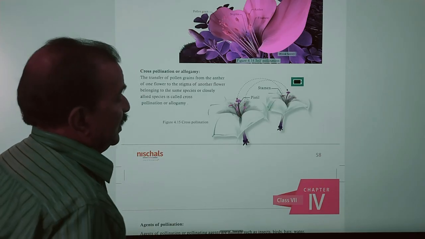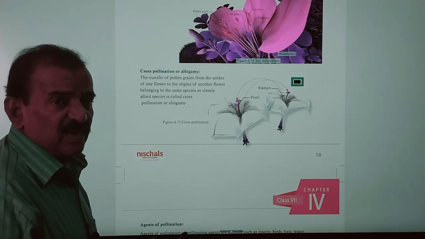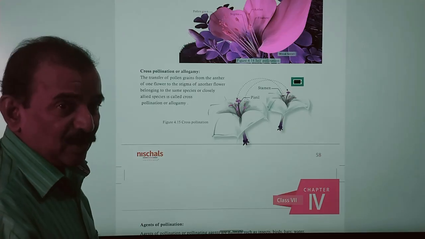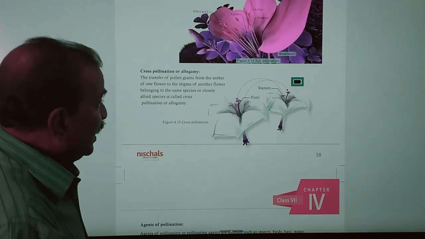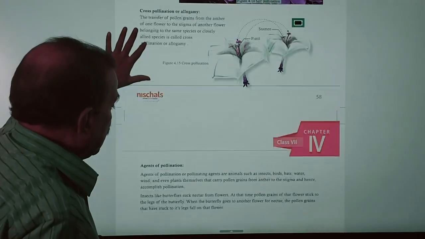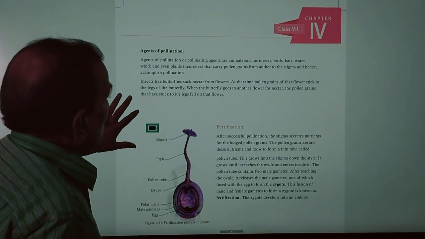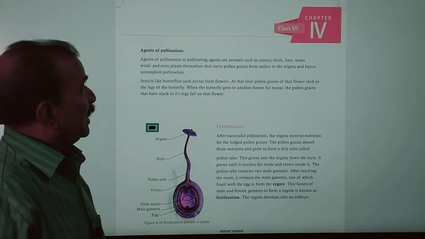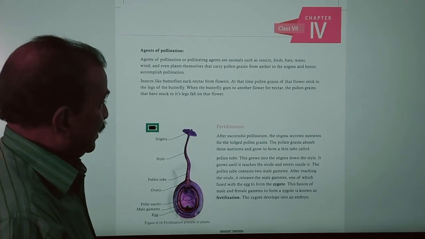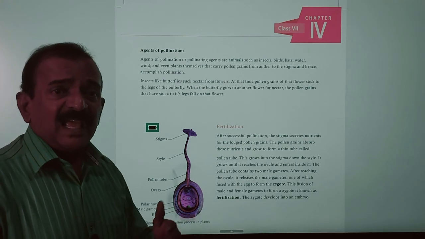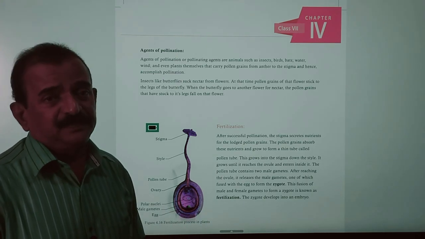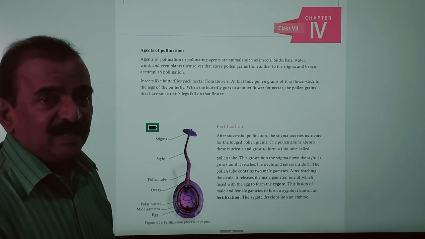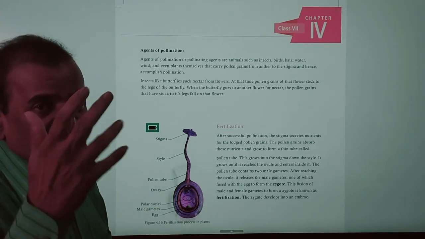Children, we discussed clear information about what is autogamy and allogamy, and what is self pollination and cross pollination. Now we are going to discuss the agents performing pollination. Many agents are useful to carry the male gametes of a flower to the stigma of flowers.